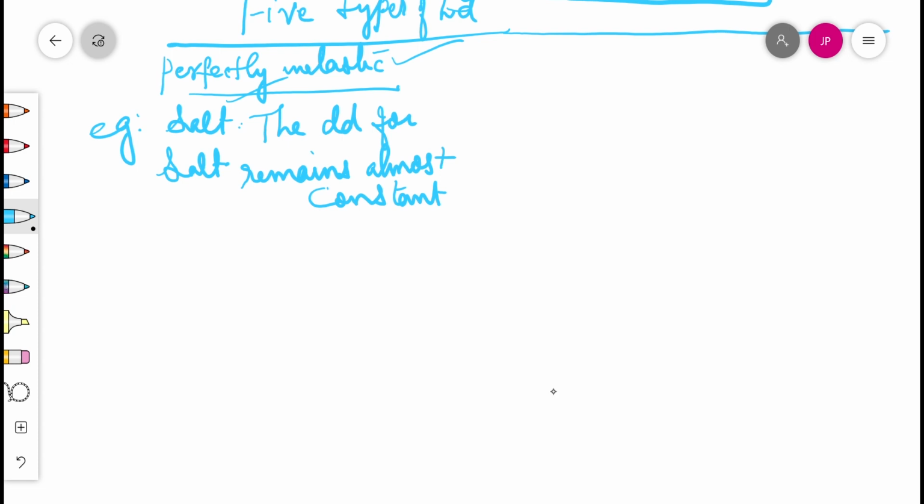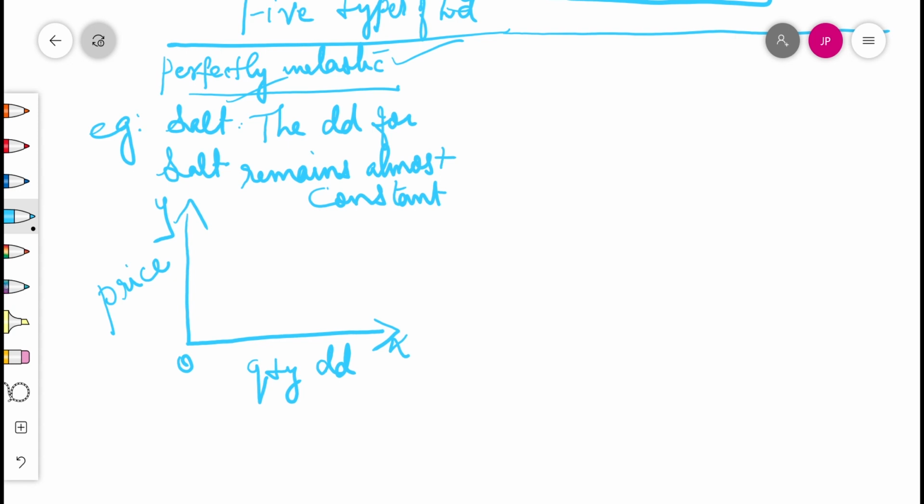What does it mean? We can show it by a diagram. Please draw OX and OY, demand curve. OX shows quantity demanded, demand. OY, please write price. The demand curve in this case is vertical to the OX axis.